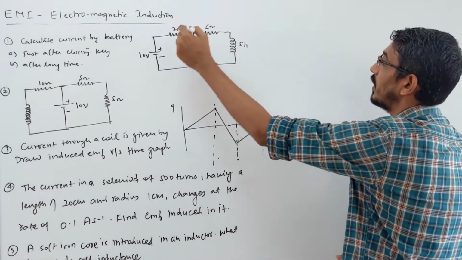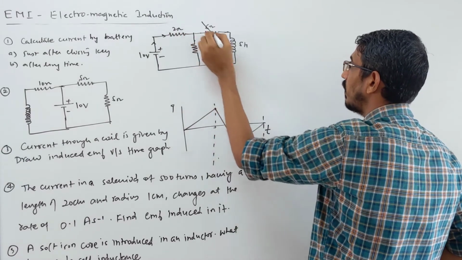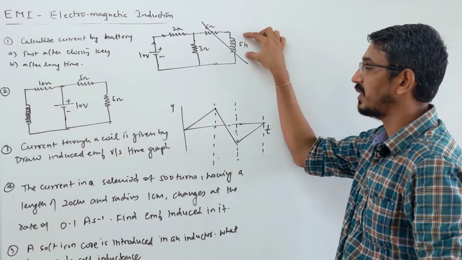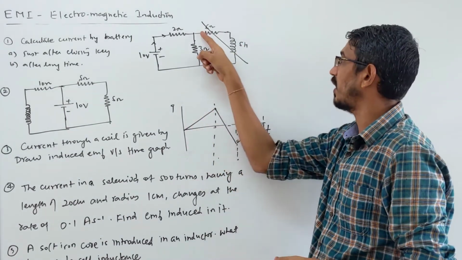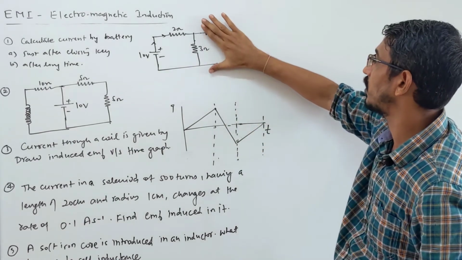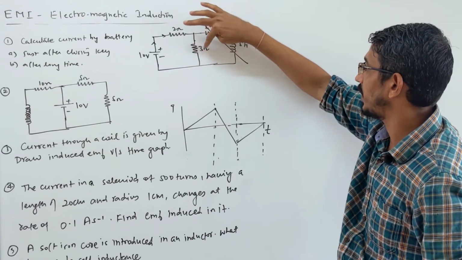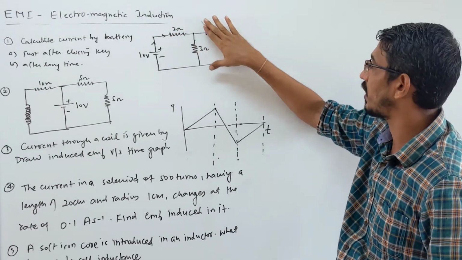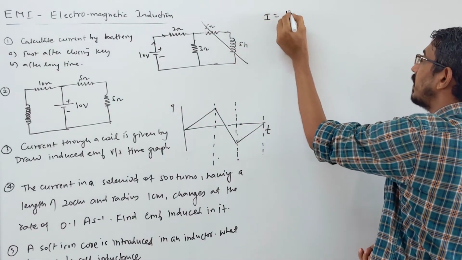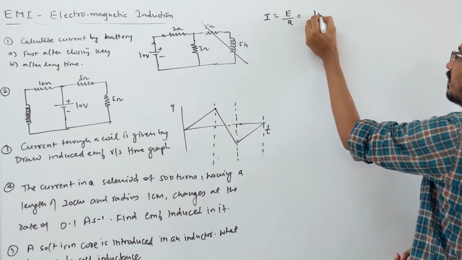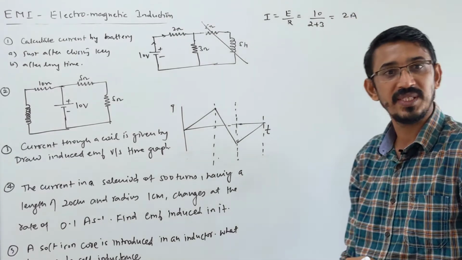Initially, look here, this is a battery. Current starts from here, comes here, and then there are two branches, but no current will flow in that branch, because this inductor behaves like an open circuit, having infinite resistance. So forget that branch. Simply, current will flow in this loop only. The 2 ohm and 3 ohm resistances are connected in series. So what is the current? EMF divided by resistance. EMF is 10 volt, resistance is 2 plus 3, so that becomes 2 ampere. So the initial current will be this much.